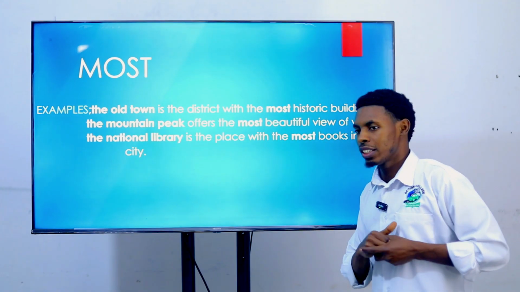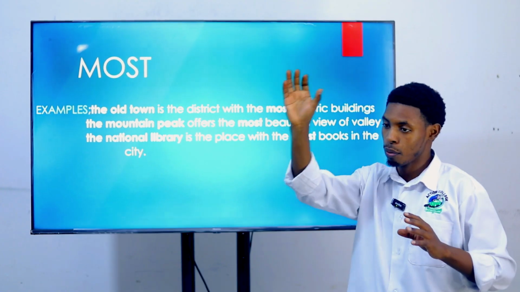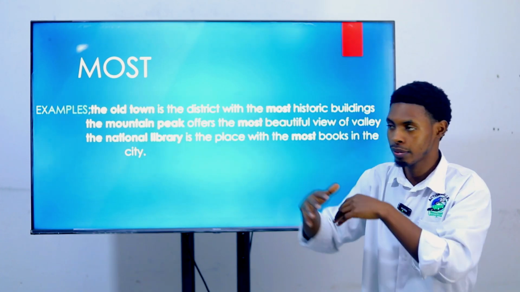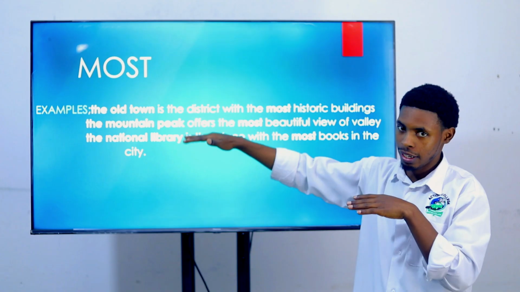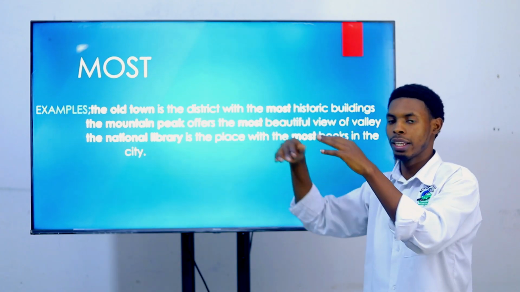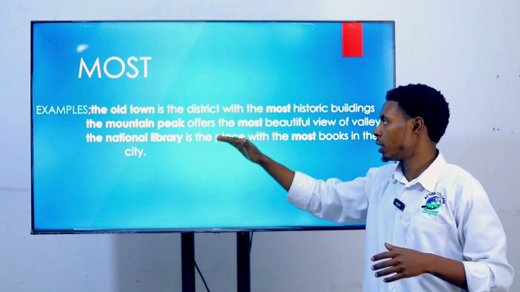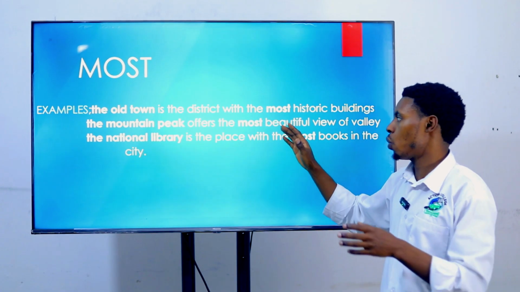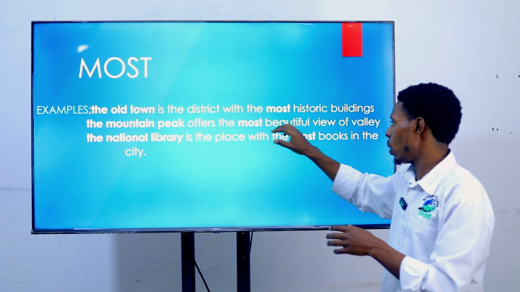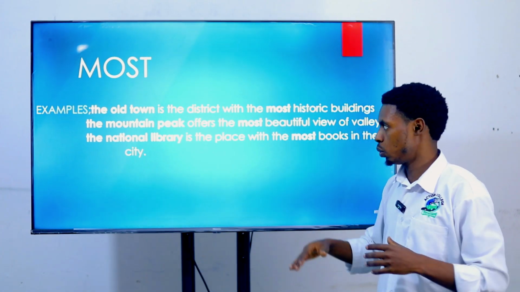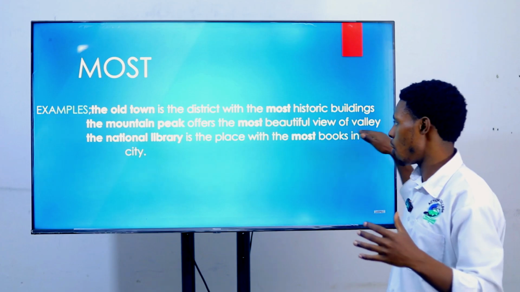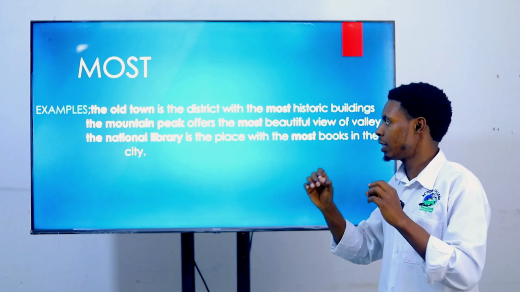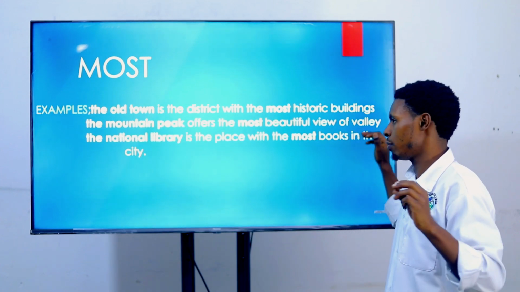If you compare where people stand, one spot is showing less, another is showing more, but this one shows it well. That's why we use the most, to mean you are comparing this mountain peak to other places from which you can see the beauty of this valley. So we say that the mountain peak offers the most beautiful view of the valley.